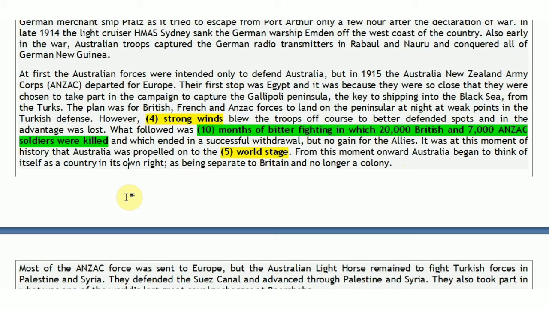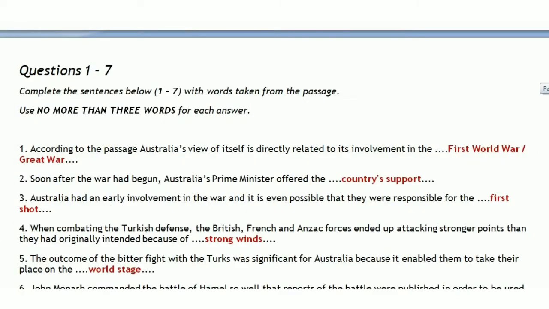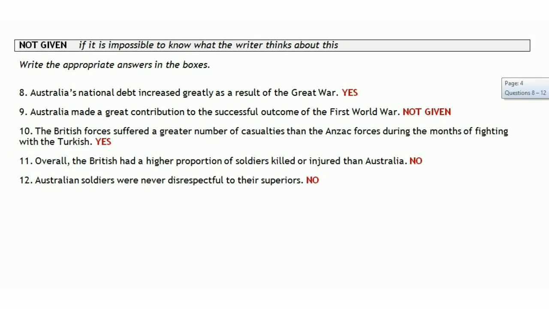So as you can clearly see, 7,000 is far less than 20,000. So we can say that British casualties during this battle were more than Anzac casualties. So definitely the answer is gonna be yes, as they are saying in the statement.